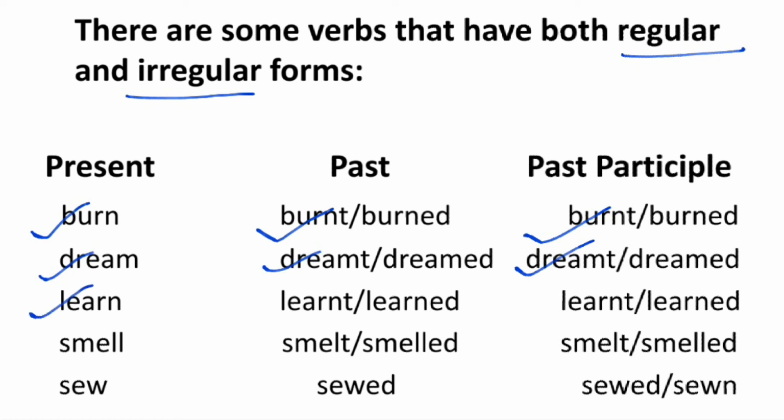This is the present form and the past form is learnt or learned, and the past participle form is also learnt or learned. Next example is smell, and the past form of smell is smelt or smelled, and the past participle form is smelt or smelled. Last example is sow. This is the present form and the past form is sowed, and the past participle form is sowed or sown. So these verbs have both regular and irregular forms.